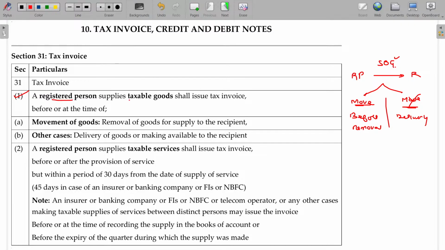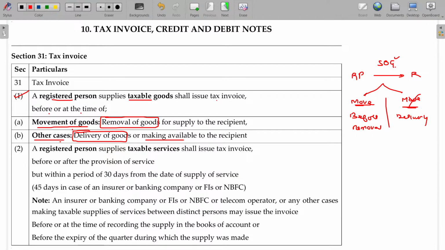A registered person supplying taxable goods shall issue the tax invoice before or at the time of what? It involves movement of goods or other cases. If it involves movement of goods, removal of goods for supply will be the deadline. Before that, you have to issue the tax invoice. Other cases, delivery of goods. Delivery of goods is nothing but making available to the recipient.